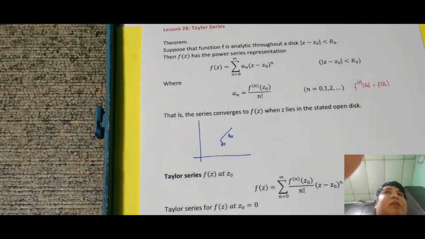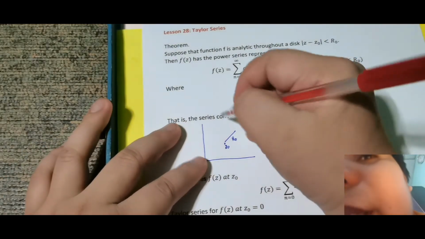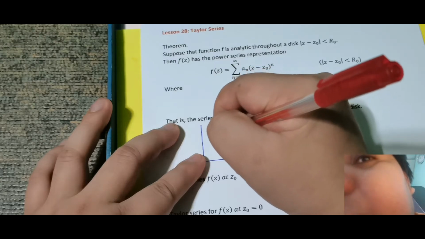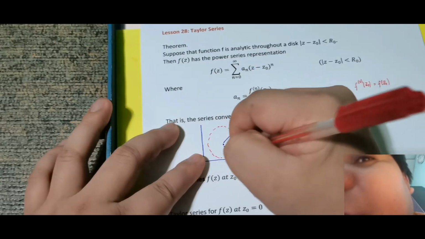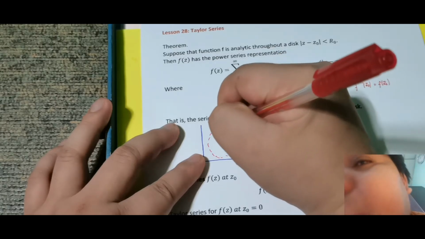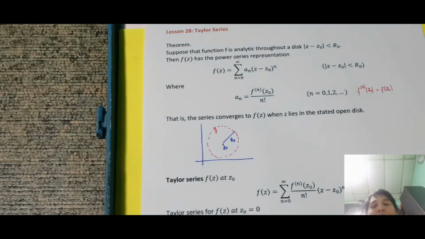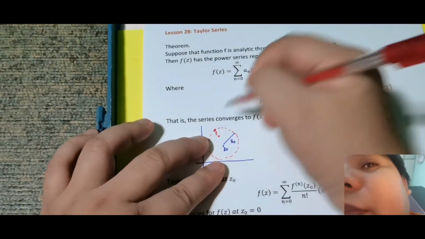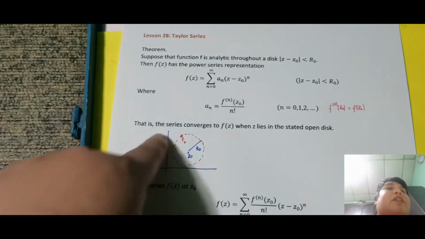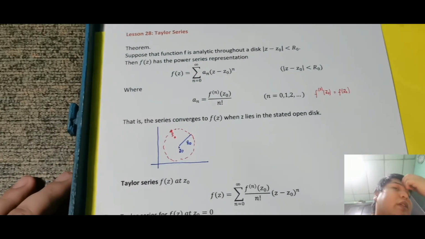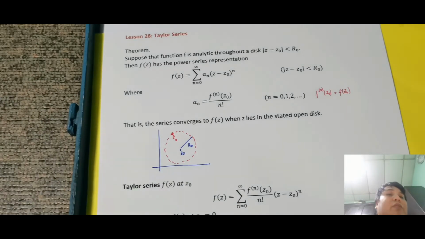Since open disk, hindi kasama yung circumference. I think alam niyo naman yung pagiging open saka closed pag na-drawing. Nandito si z somewhere, sorry, andito pala sa loob. Kasi pag open disk, ibig sabihin hindi kasama yung boundary. Yan pala ibig sabihin ng pagiging open. So lies within sa loob ng open disk.